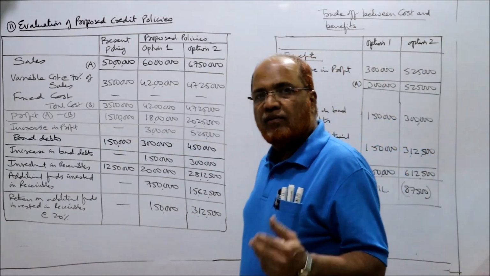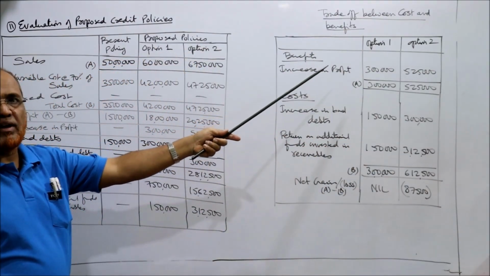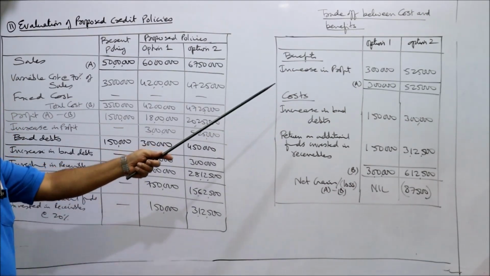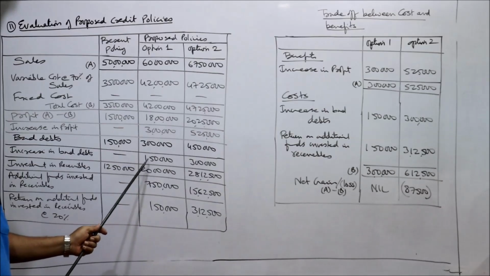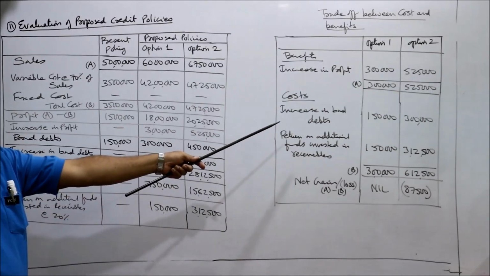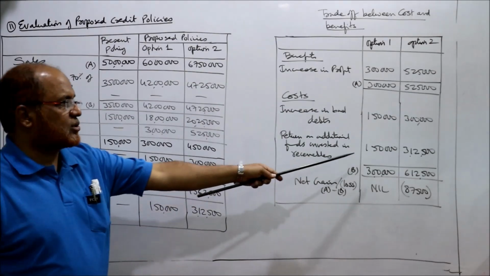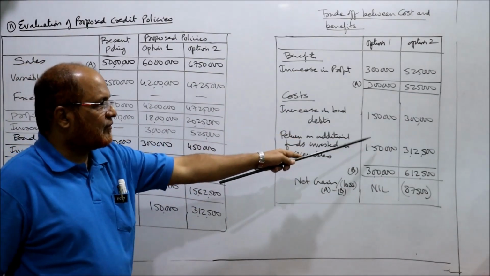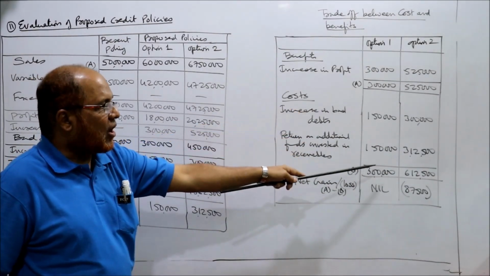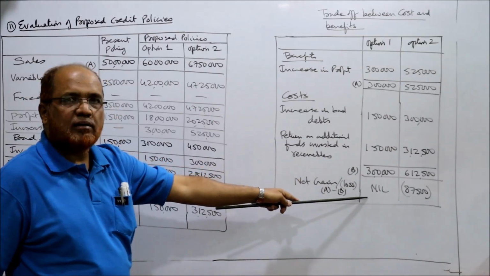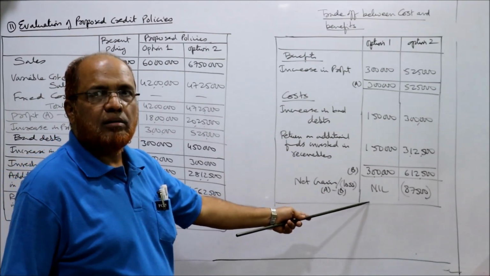हो गया. Now we'll make the trade-off between benefit and cost. Option 1, option 2. Benefit is increase in profit: 3 lakh and 5 lakh 25,000. Cost is increase in bad debts: 1 lakh 50,000, 3 lakh. And return on additional fund investment in receivables: 1 lakh 50,000, 3 lakh 12,500. अब total cost 150 plus 150, 3 lakh. अब देखिए benefit 3 lakh, cost 3 lakh. There is no gain. Benefit और cost दोनों बराबर हो गया, तो no gain at all, nil.